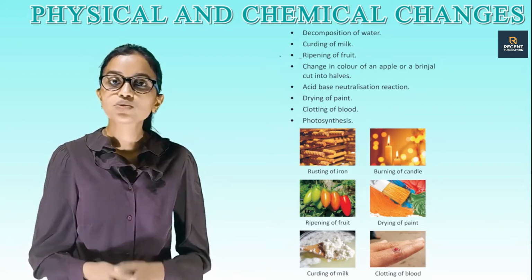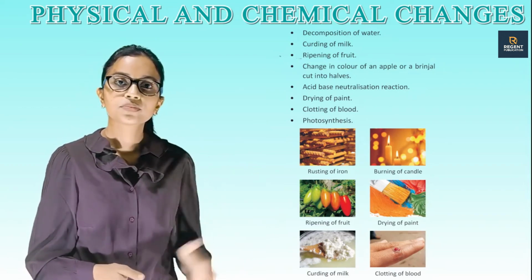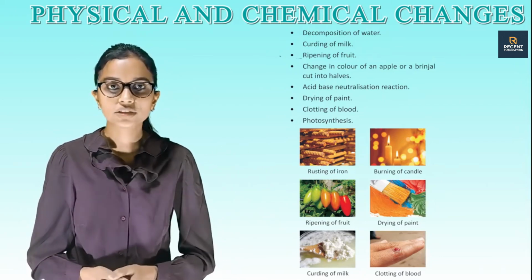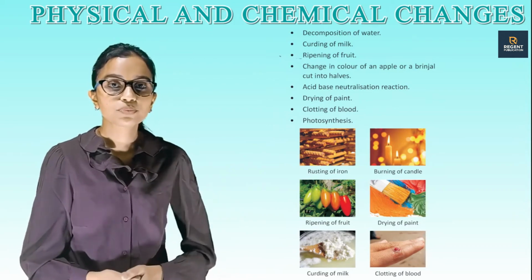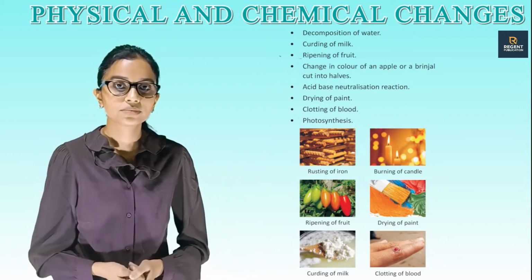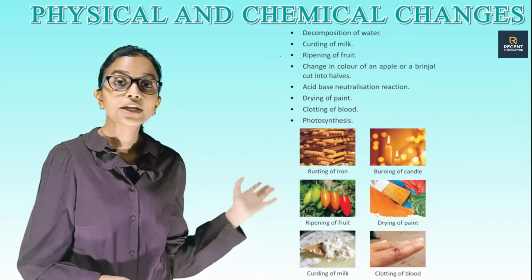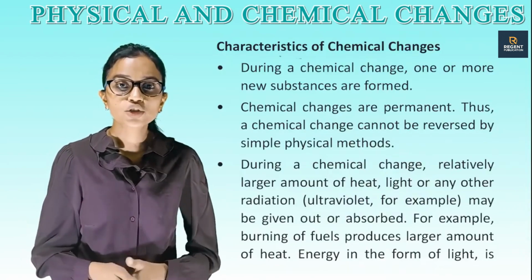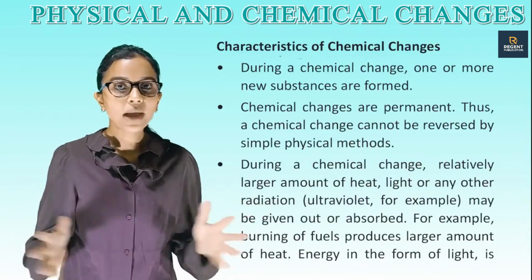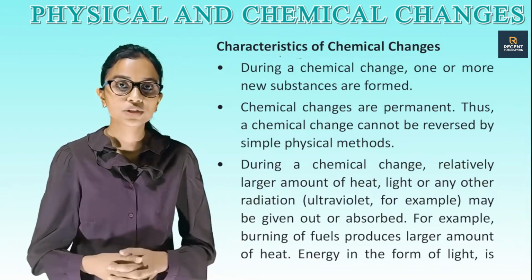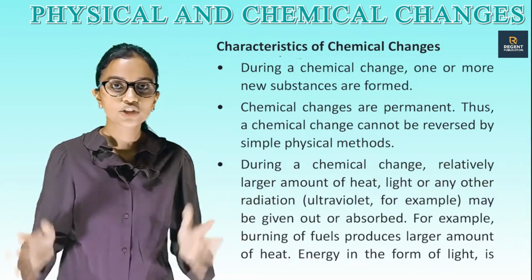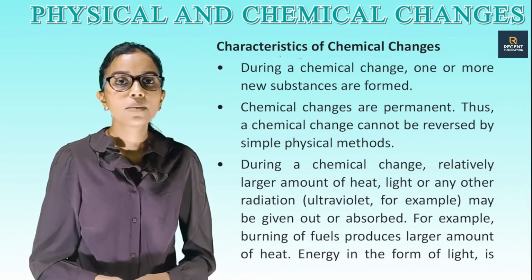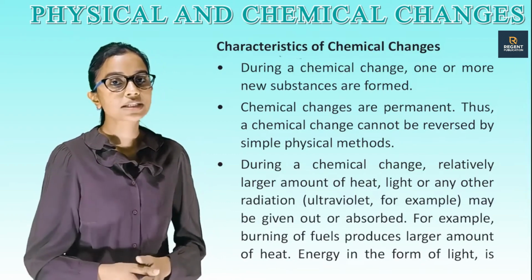So children, as you see in the picture, this is rusting of iron, burning of candle, ripening of fruit, drying of paint, curding of milk, clotting of blood. Characteristics of chemical changes. During a chemical change, one or more new substances are formed. Chemical changes are permanent, thus a chemical change cannot be reversed by simple physical methods.